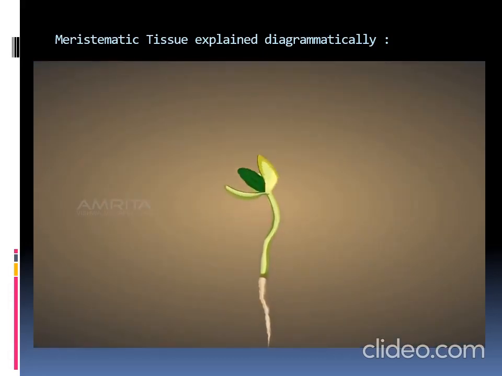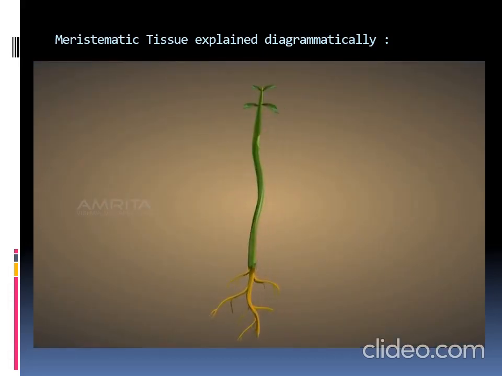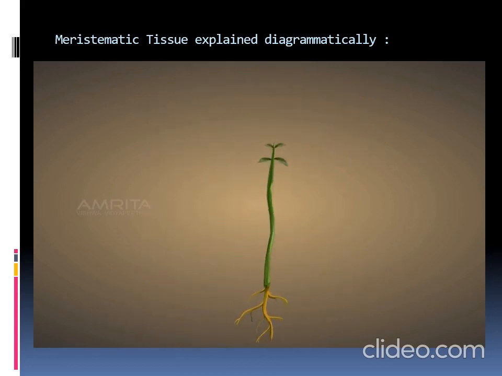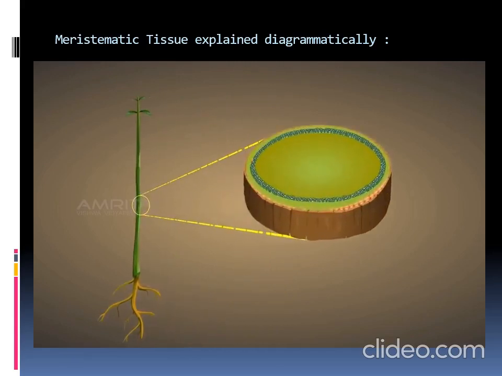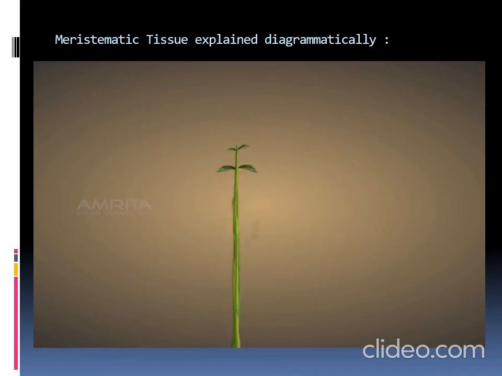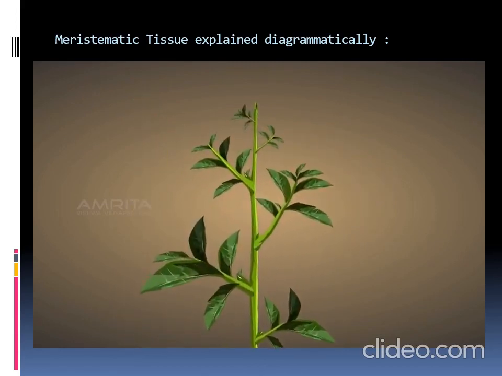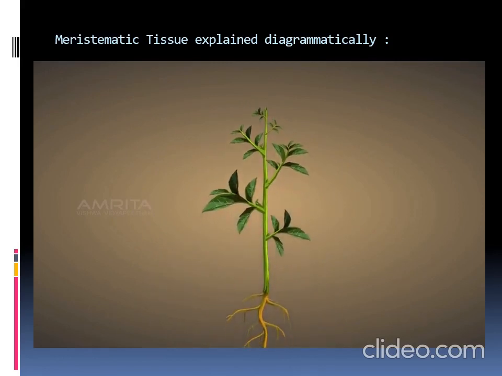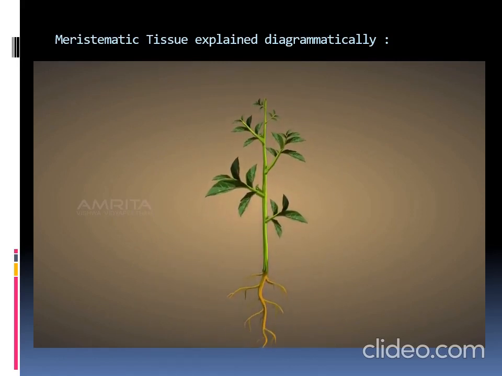The tissue that helps increase the length of the stem and the root is the apical meristem. It is located at the tips of stems and roots. Which tissue then helps in increasing the diameter of the plant body? It is the lateral meristem, located at the lateral position of the stem or the root. How then do the leaves and the branches grow? It is the intercalary meristem that facilitates the growth of leaves and branches.